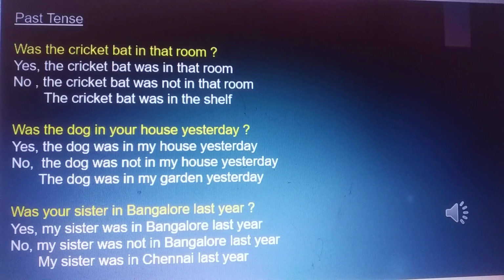Was the dog in your house yesterday? Yes, the dog was in my house yesterday. No, the dog was not in my house yesterday. The dog was in my garden yesterday. Was your sister in Bangalore last year? Yes, my sister was in Bangalore last year. No, my sister was not in Bangalore last year. No, my sister was in Chennai last year.